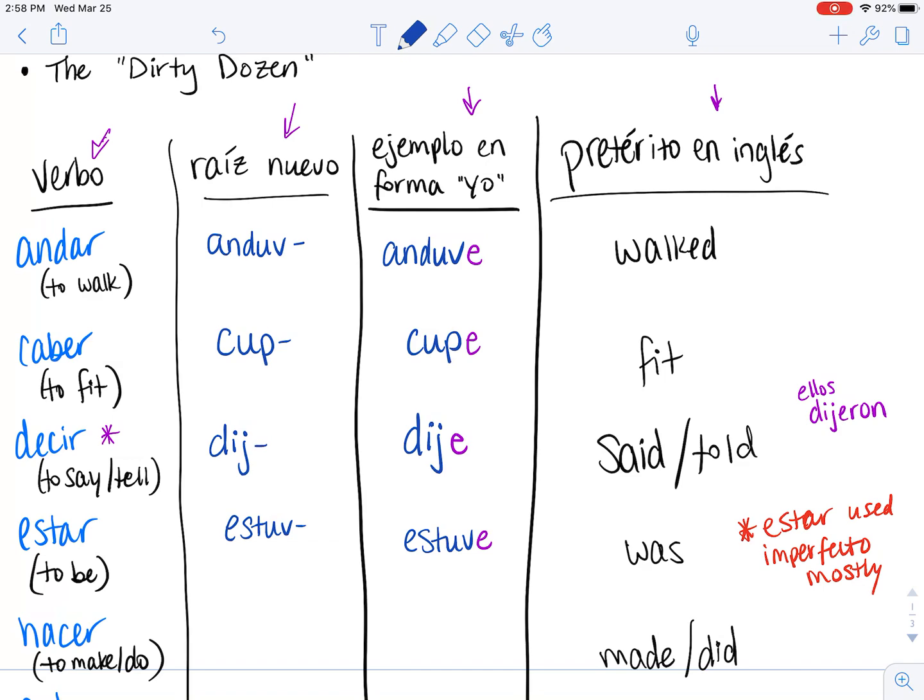Next up, we have hacer, which means to make or to do. In the past, in the pretérito, it'll be made or did. Our raíz is going to be hic, but here's another little special thing.